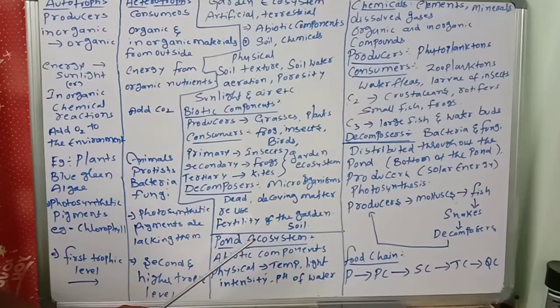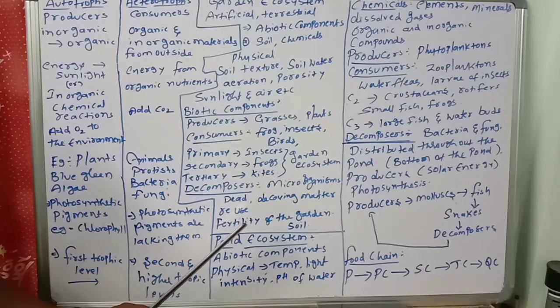So it's a cyclic process: producers, primary consumers, secondary consumers, tertiary consumers. Then the death of tertiary consumers leads to decomposition by decomposers, then again humus formation, and again that is taken by producers. It's a cyclic process. So decomposers are there in the ecosystem also.